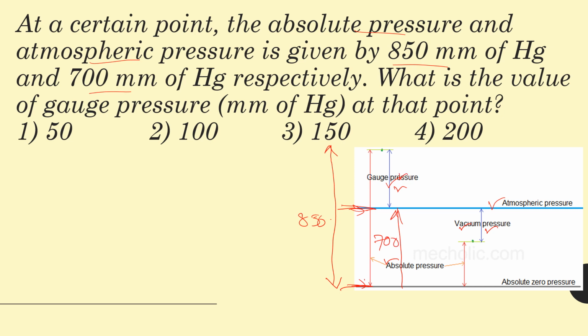Okay, so gauge pressure here is the difference between absolute pressure and atmospheric pressure. Once you know this figure, then you will never make any mistake in this question. So here the gauge pressure is obviously 850 minus 700, that is 150. Always remember this figure, then you will never make any mistake in this question. Okay, now let's go to the next question.